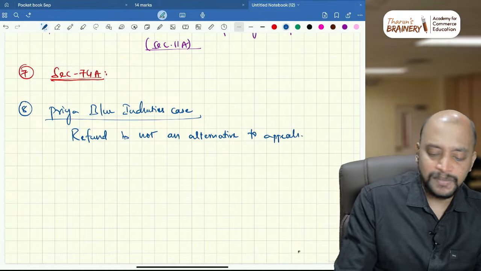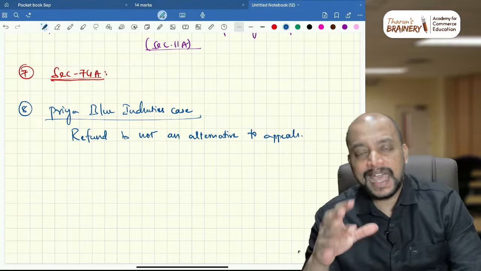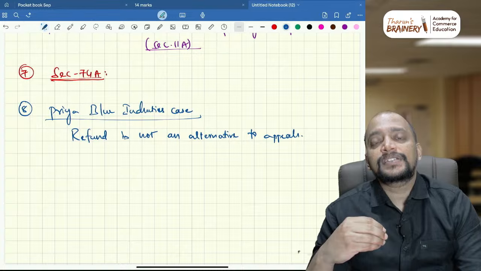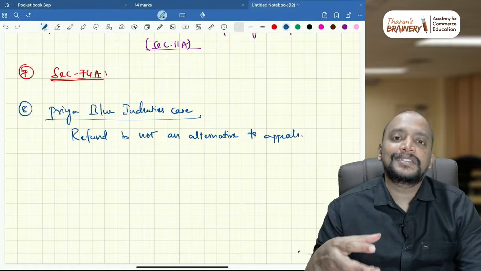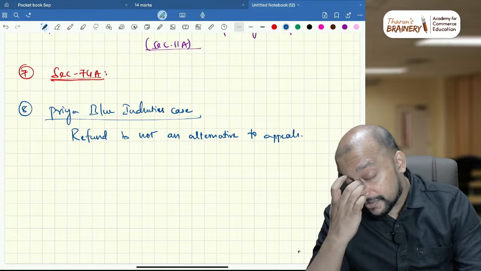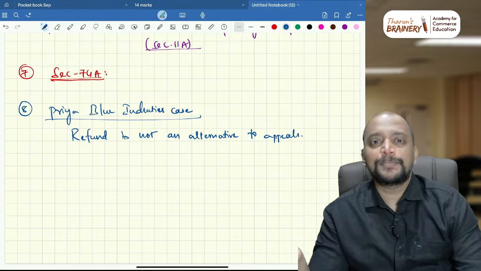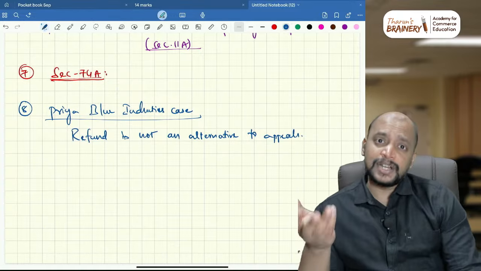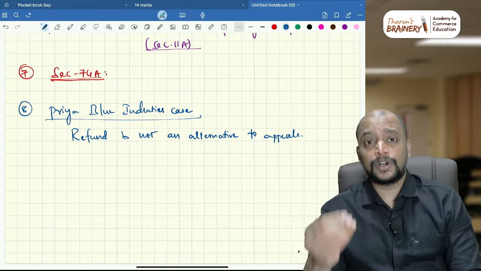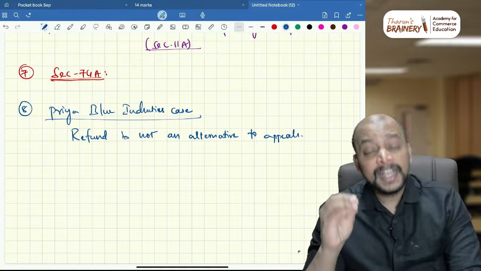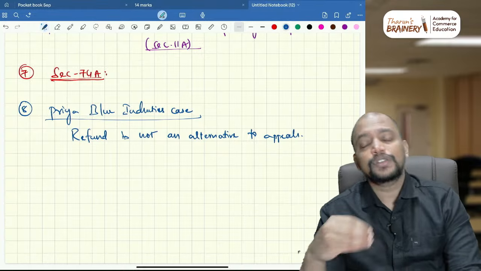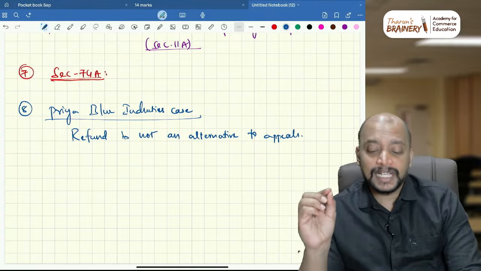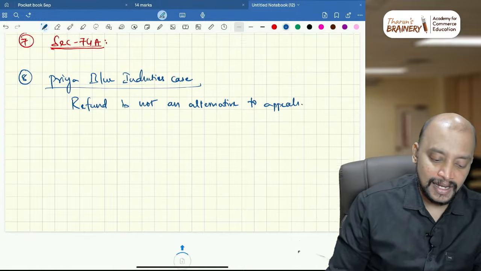What does it mean? It means that generally what happened is they have paid the excess tax, but this excess tax they have paid in pursuance of an order. So they have paid some duty under protest in excess, and they have to go for appeal, but the time limit for going for appeal is over. So due to that reason they have made a refund application, but a refund application to the same authority is not valid. Whenever the adjudicating authority or the customs authority has passed an order for payment of customs duty, if we have any dispute with respect to payment of customs duty, we should have gone for appeal, but you cannot make a refund application stating that there is some excess payment of tax. That is not the correct mechanism.